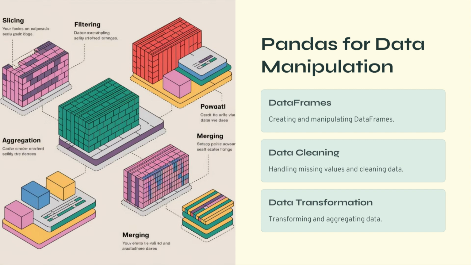Another powerful capability of Pandas is data transformation. We can create new variables by combining existing ones. For example, calculating price per square meter from house price and house size. Pandas also supports aggregation operations. For example, we might compute average salary by department, total sales by region, or median income by age group. These operations allow us to explore and understand the dataset before applying machine learning algorithms.